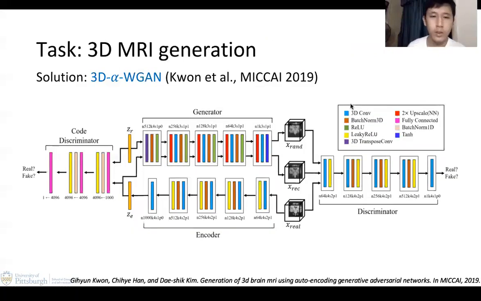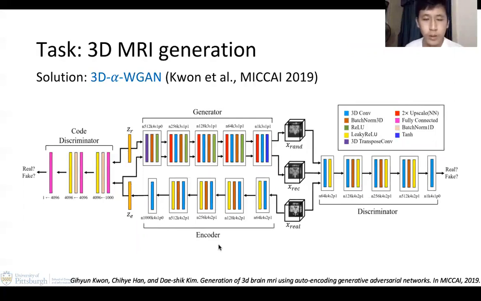The next solution is called 3D alpha WGAN. It adopts the structure of alpha GAN, and it also uses the Wasserstein gradient penalty. This model also tries to learn some nice convergence in the latent space. So it uses a co-discriminator, which is a neural network consisting of mostly linear layers, and this model will distinguish the encoder's output from the real Gaussian.